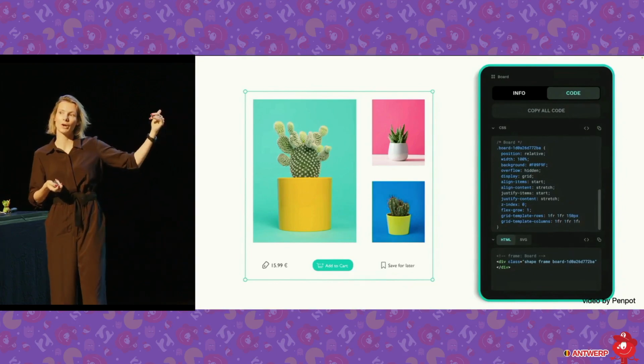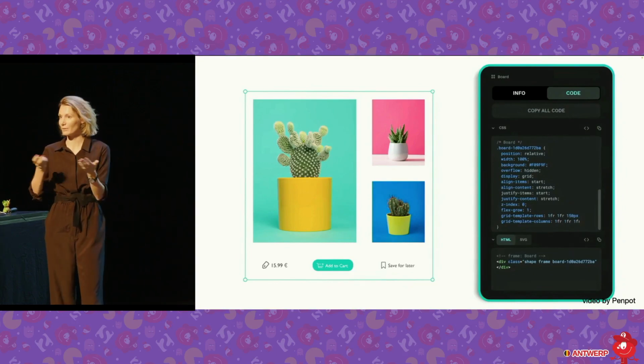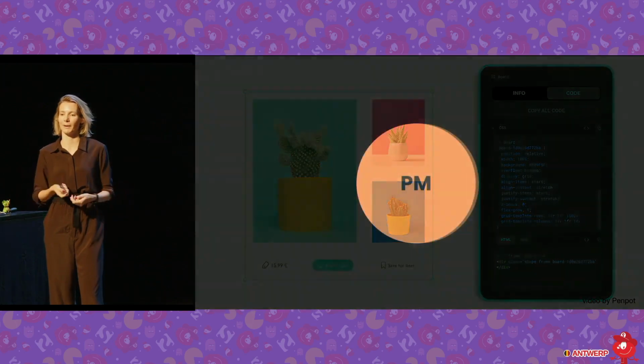And you're getting also code output that you can use. So it's a really great tool. It's free, by the way, and it's based in Europe. So you might give it a try.